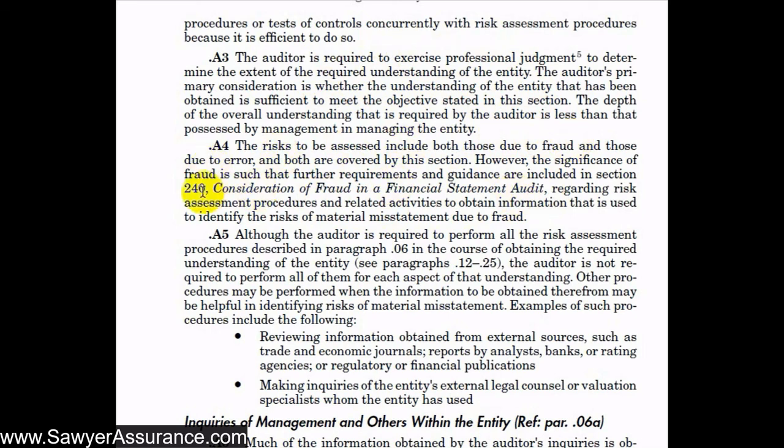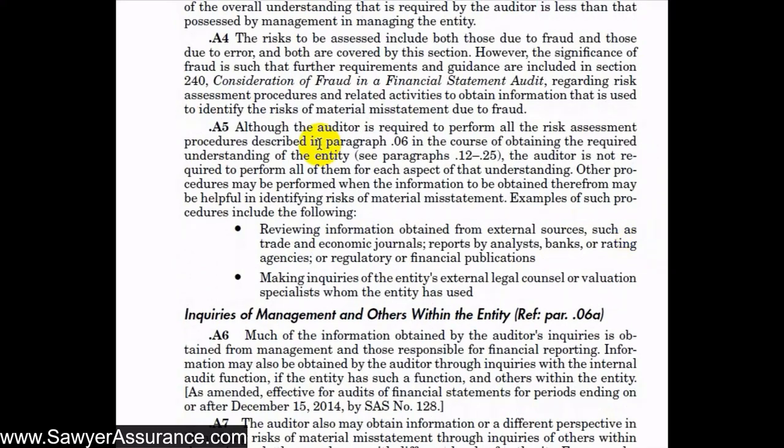And so we know that AUC section 240 discusses the risk assessment procedures related to fraud. So we might go there for specific risk assessment procedures related to fraud, but this overall AUC section 315 discusses risk assessment procedures for both fraud and errors. And so, although we are required to perform all risk assessment procedures described in paragraph 6 in the course of obtaining the required understanding of the entity, we're not required to perform all of them for each aspect of that understanding.